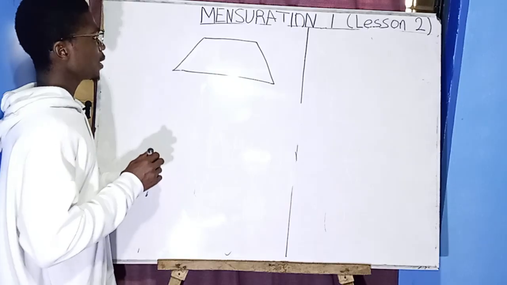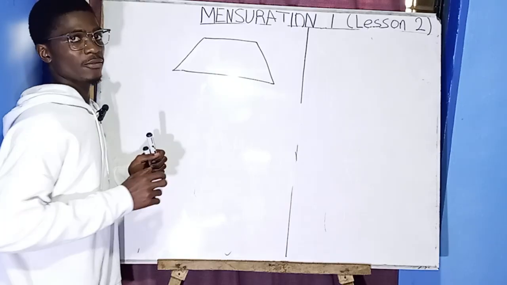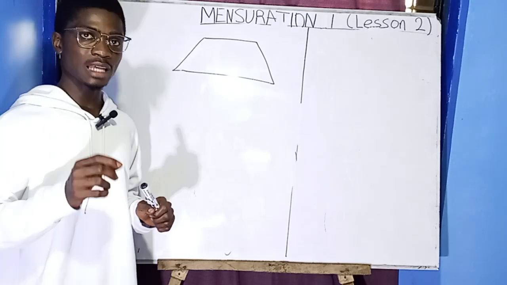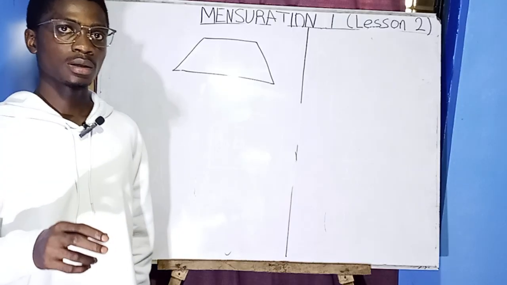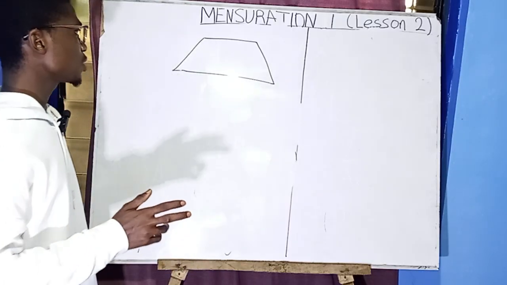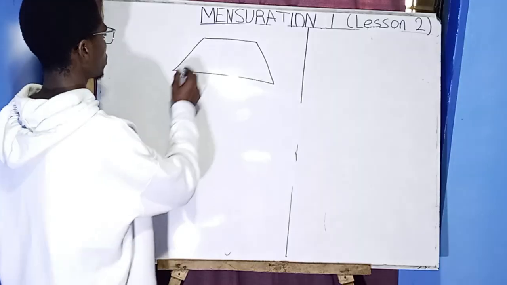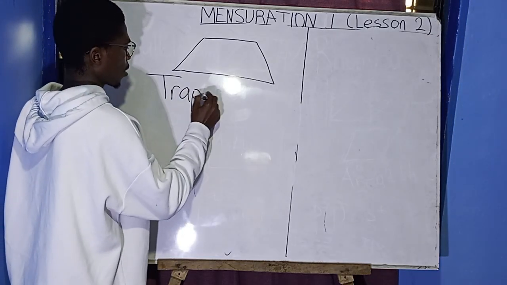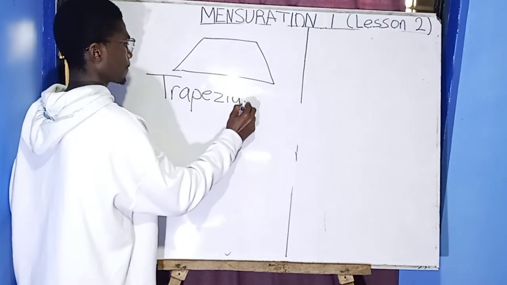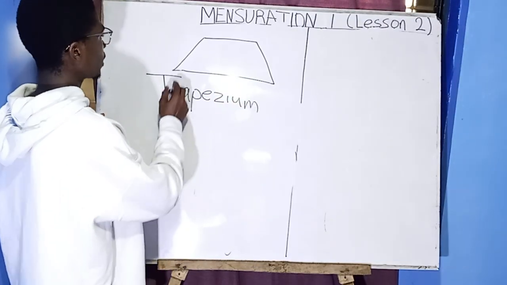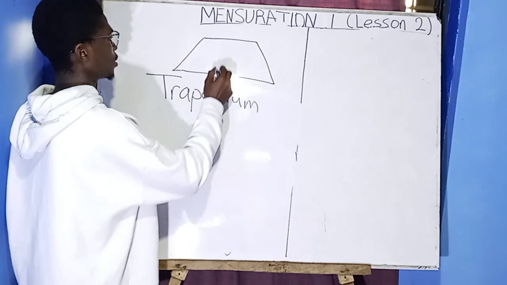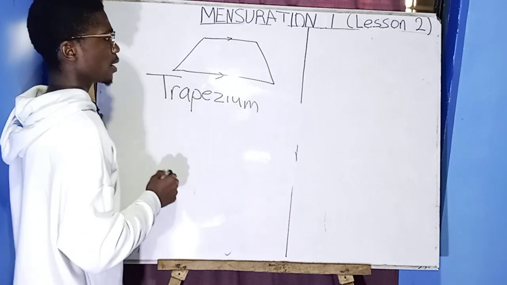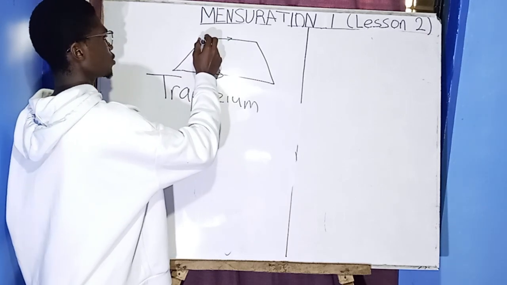Now a trapezium is a figure that has two sides parallel. These are the properties of a trapezium. It has two sides parallel, this side and this side, and then it has a height too.